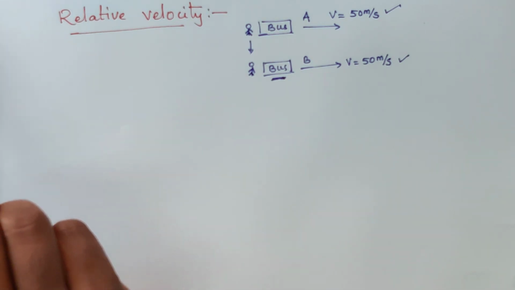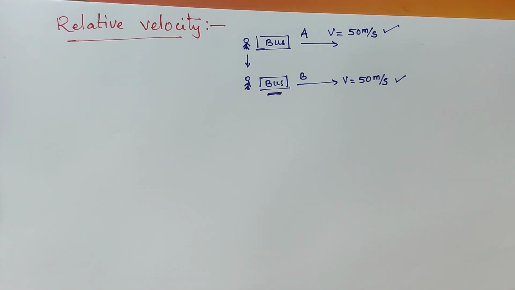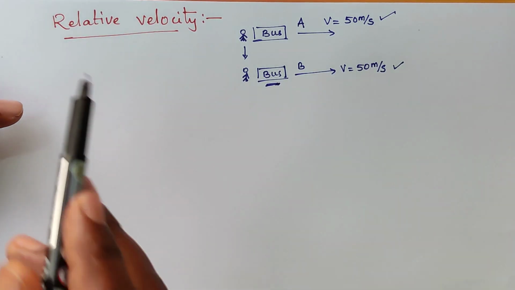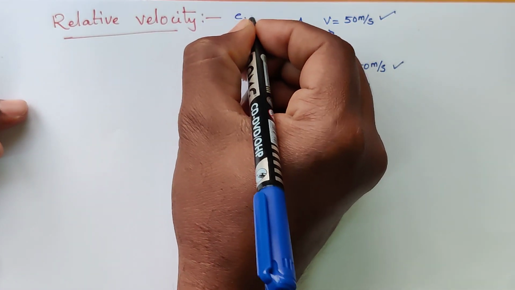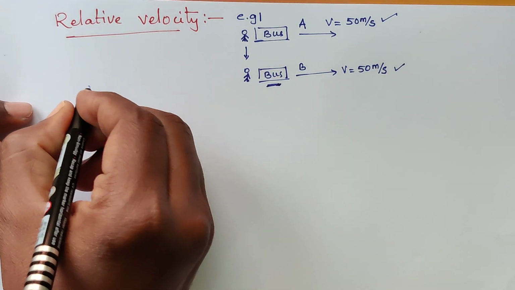When you look at him, he appears as if he is at rest. Let this be example number 1. Now, example number 2.